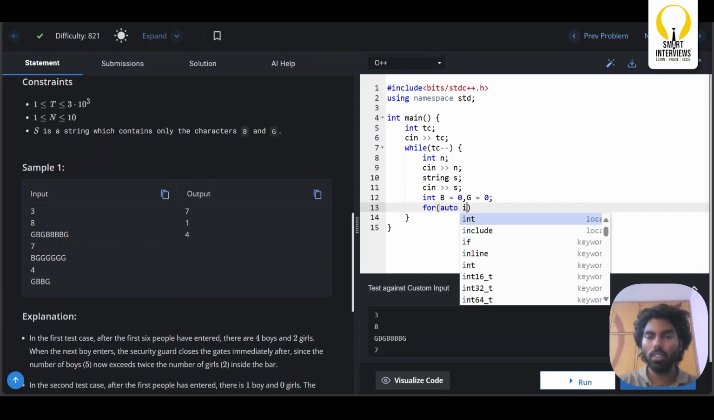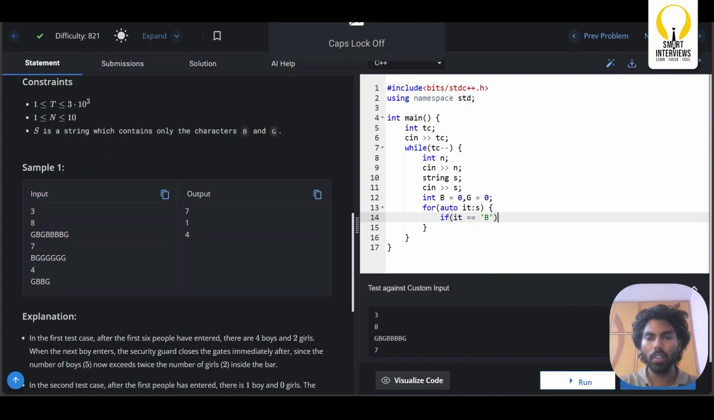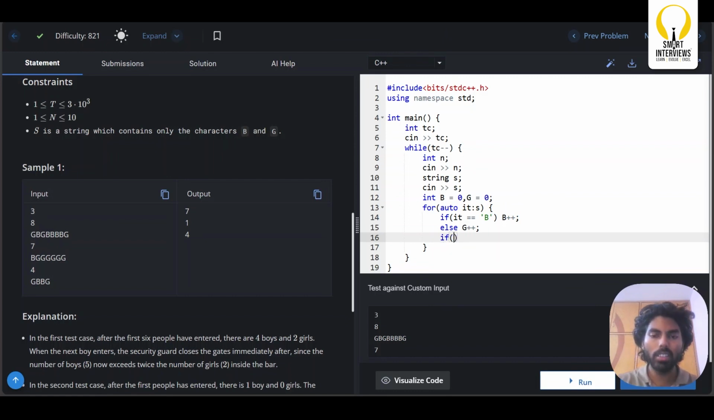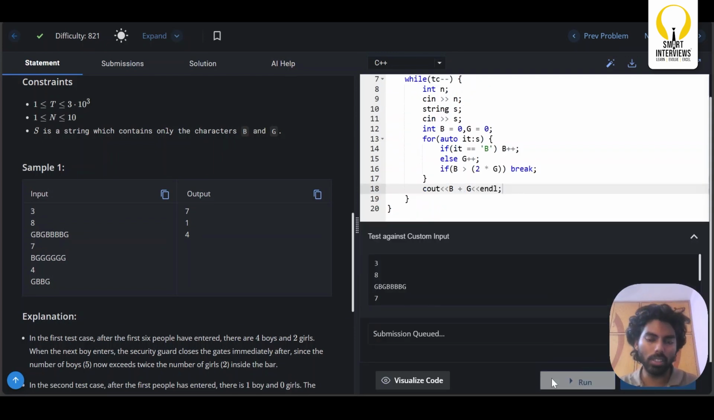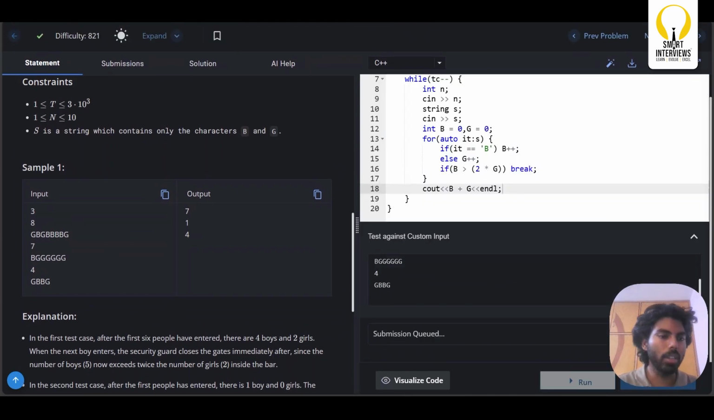So let me run over this string. If the character is a boy, I will simply increment the count of boys, else I will increment the count of girls. Where should I put the condition? Here itself. If the number of boys is more than twice the number of girls, then simply break here. And what you need to output is the number of boys plus girls who have already entered the bar, so the output is B plus G. The sample input is getting passed.